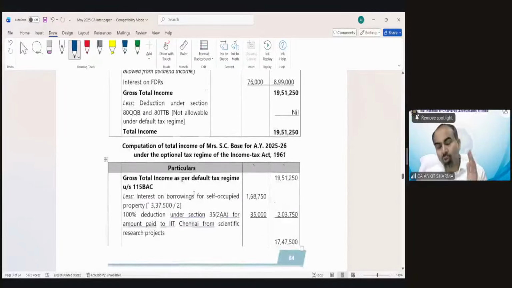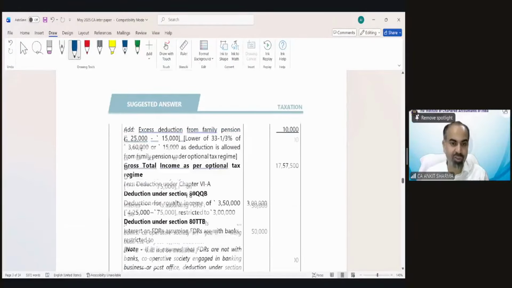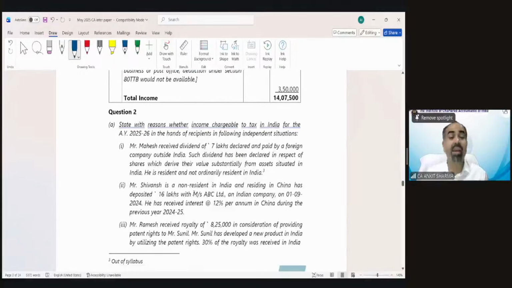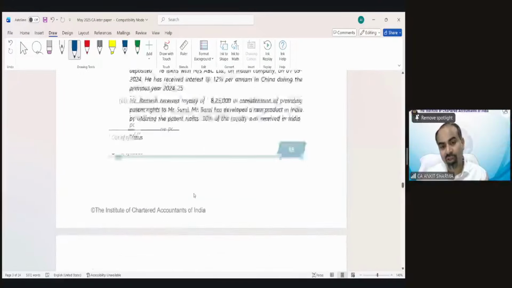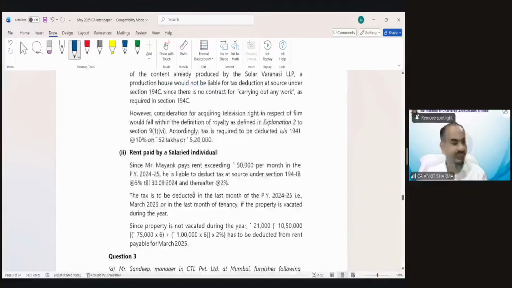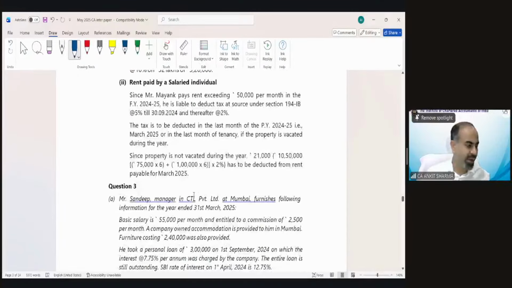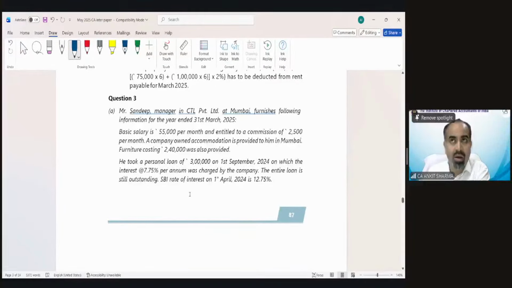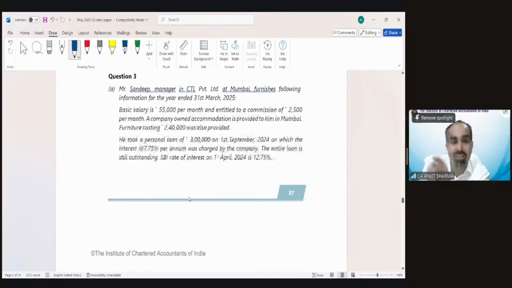You should keep in mind that under the default tax regime, in case of self-occupied property, we cannot claim any interest deduction, and that interest loss cannot even be carried forward. And there is actually one question, in my opinion, in house property, when there is vacancy while the property is let out. That is only a technical point to understand how to calculate GAV in that particular case.